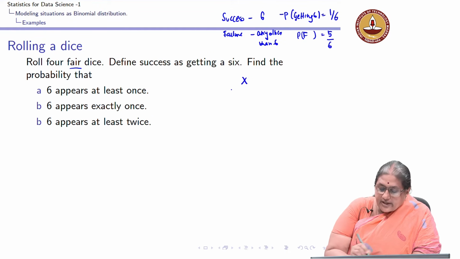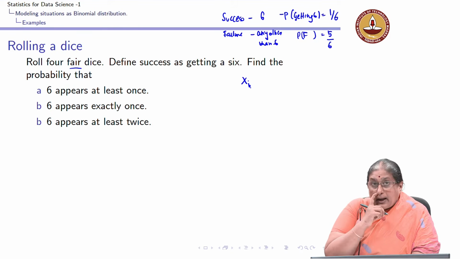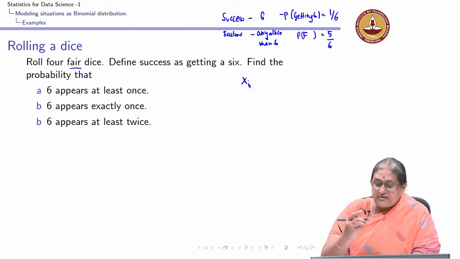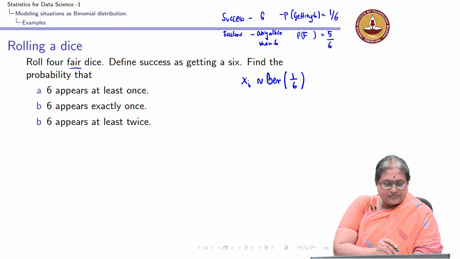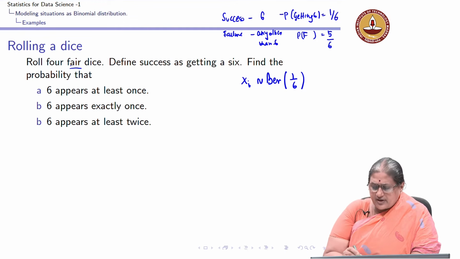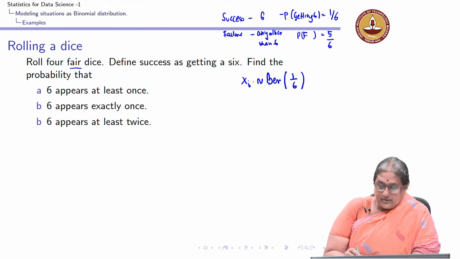So, my Bernoulli trial Xi, which is the outcome of whether I am getting a 6 in the ith trial, is a Bernoulli with parameter 1 by 6. I am rolling 4 fair dice, so I am having independent rolls.